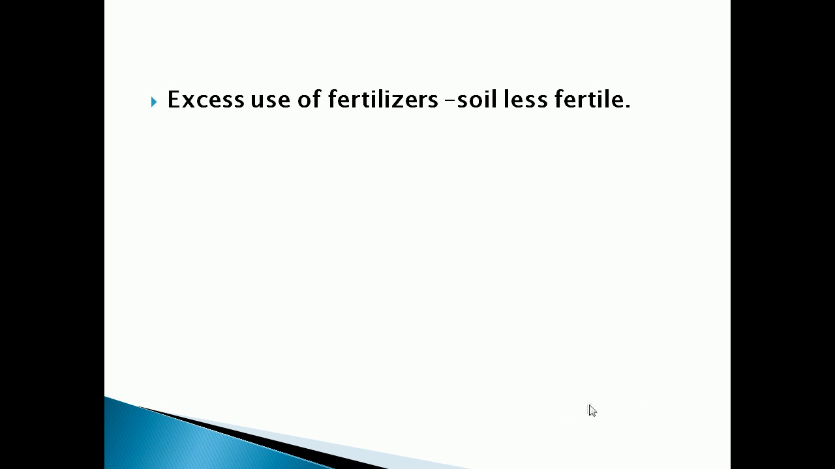Now, if we use fertilizer excessively, it will affect the soil fertility. So it is very important that we use fertilizer in a limited amount. If we use it excessively, the soil will lose its fertility. It can also result in water pollution, so the fertilizer also becomes a source of water pollution.